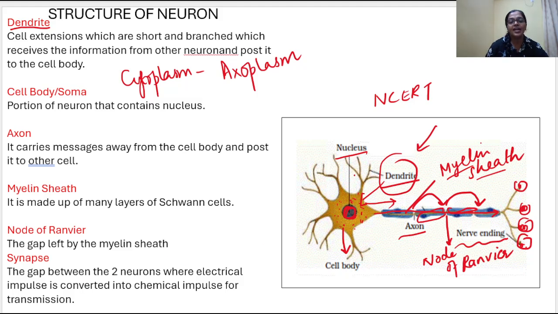What will happen at the end, in the nerve terminal? Now I'm going to tell you. Between two nerve cells, there is a gap which is called the synapse. The synapse is the gap present between two nerves. What will happen in this gap? I told you the message is passed in the form of an electrical impulse. At the synapse, it gets converted into a chemical impulse for the transmission. I will show you the synapse in the next slide.